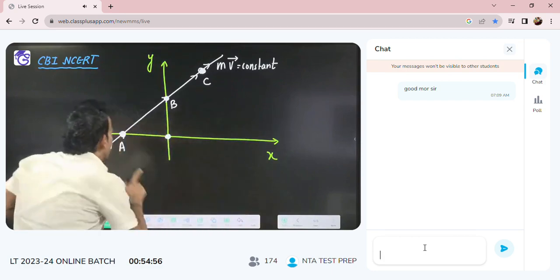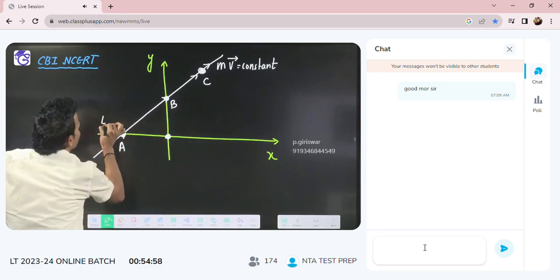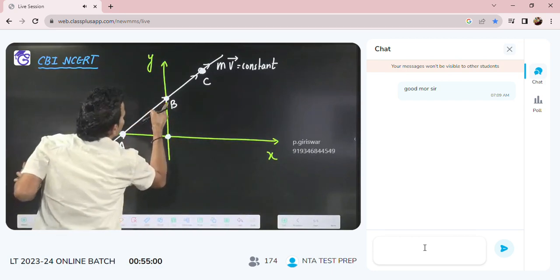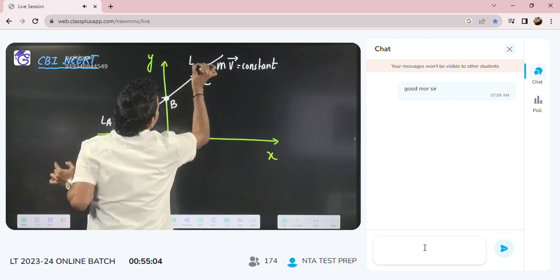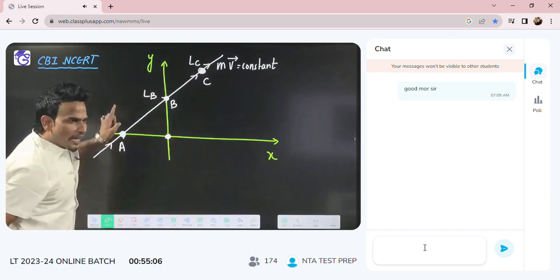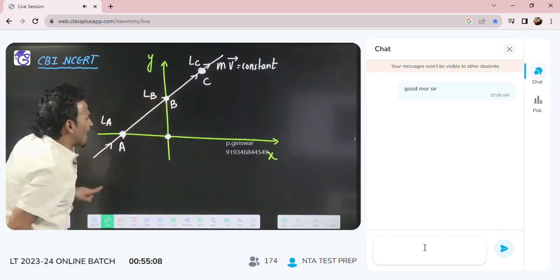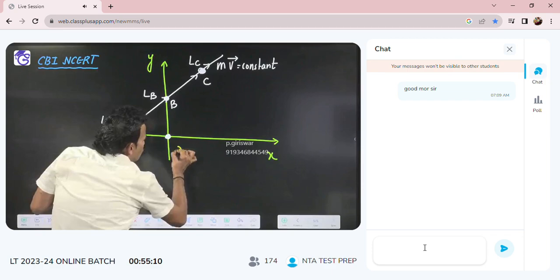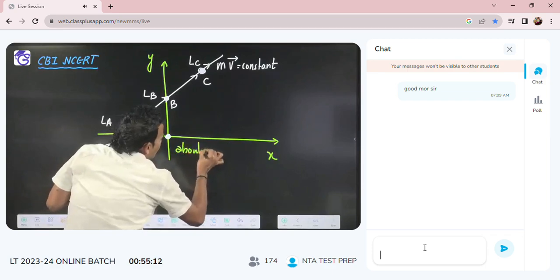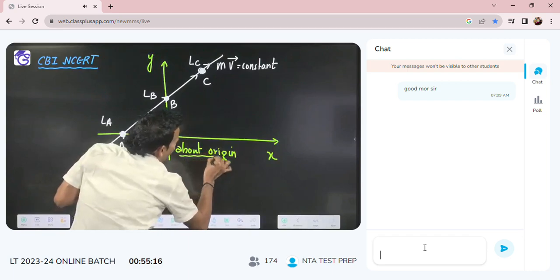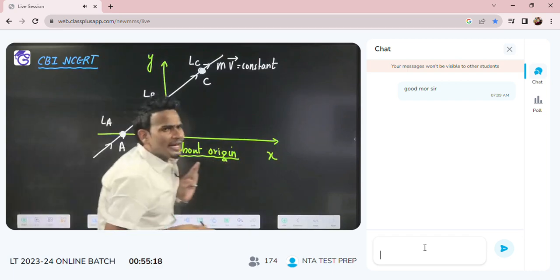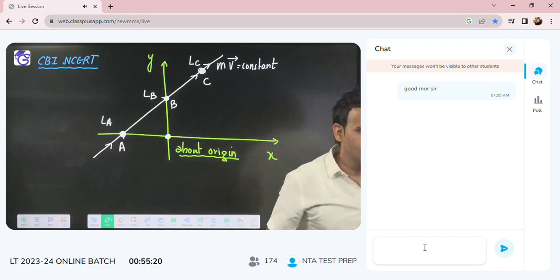If I say when the particle is at A, its angular momentum is LA. When the particle is at B, angular momentum is LB. When the particle is at C, angular momentum is LC. You have to tell me where the angular momentum of the particle about the origin is more, and where it is less. About the origin we are talking about.